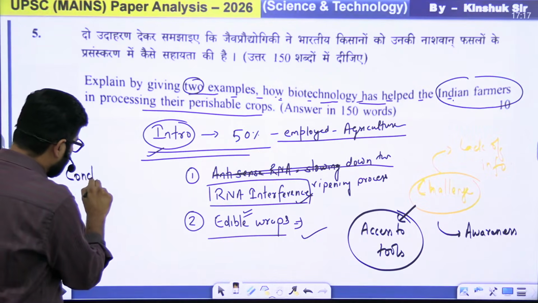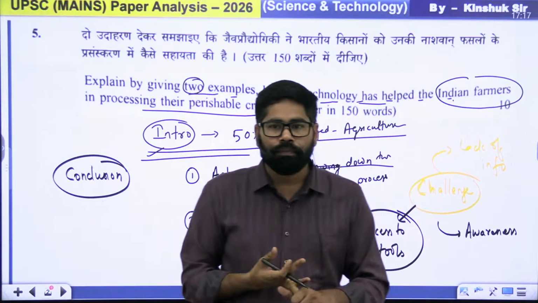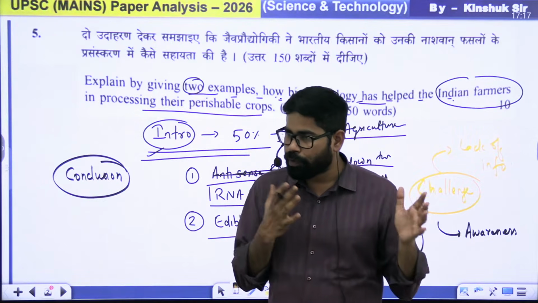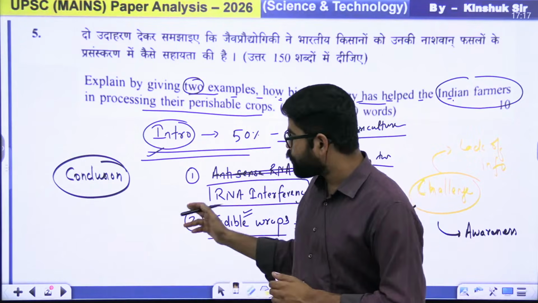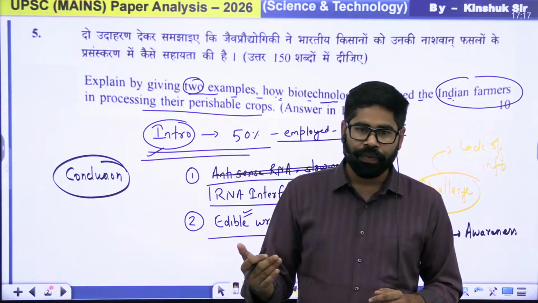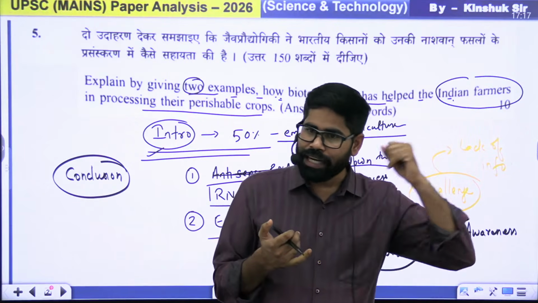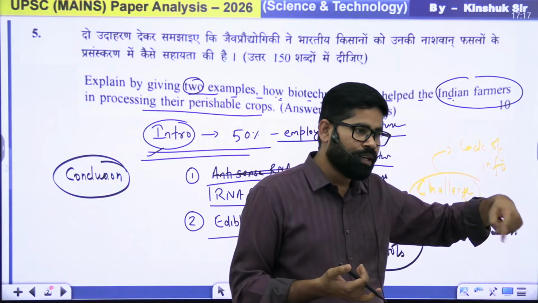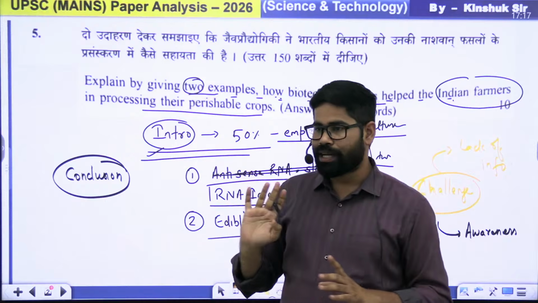give the suggestion कि we can take this to the block level, that with the help of ICAR, with the help of other institution, we can take it to the block level, and from there it can be provided to the farmers. That we need to implement this at panchayat level and block level so that it can reach the farmers. तो ये एक पार्ट है जिसको आपको इसको आंसर में मेंशन करना है.